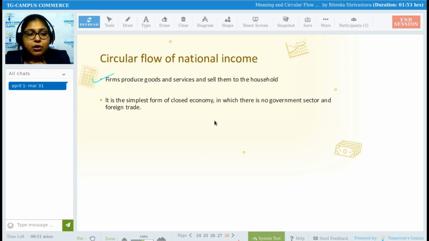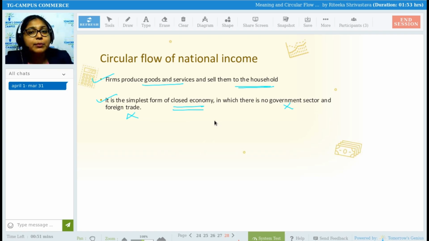So that is household. Second comes firms. So firms, what do firms do? They produce goods and services and sell them to households. So firms are the entities or organizations which do the production of goods and services and sell them to the households. It is the simplest form of closed economy, in which there is no government sector and no foreign trade.